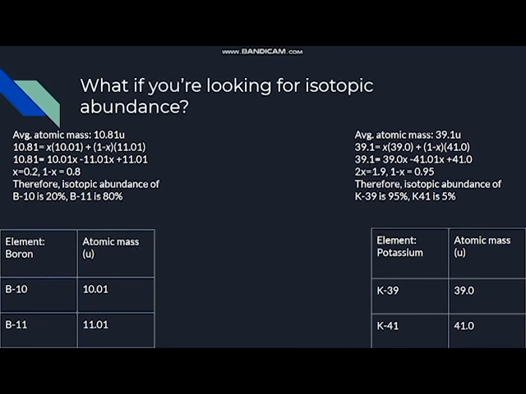2x is going to be 1.9. This means that x is going to be 0.95. And 1 minus x is actually going to be 0.05. So, the isotopic abundance of K-39 is 95%, K-41 is 5%.